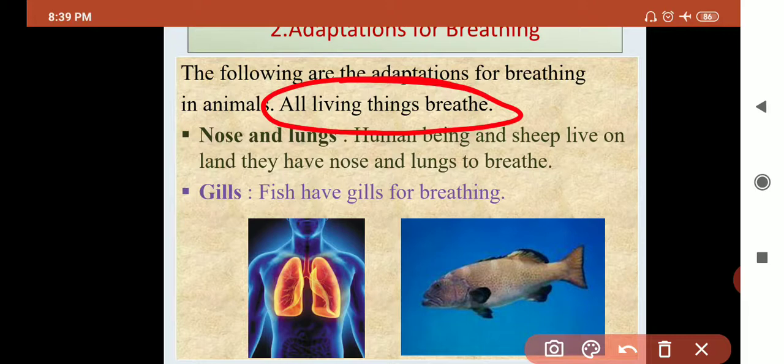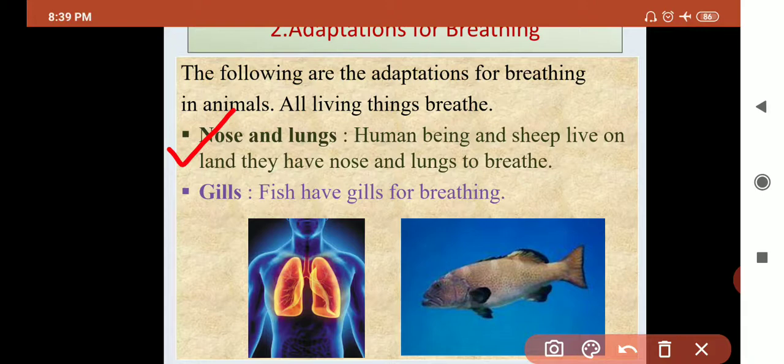Okay, if they do not take the breath, then what happens? They are not able to survive in the environment, in a habitat. Okay, so let's start with point number one, that is nose. Some animals possess a nose and lungs to breathe. Okay, these are the organs used for breathing.